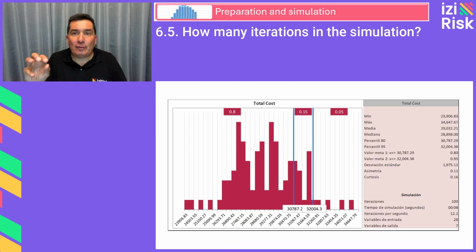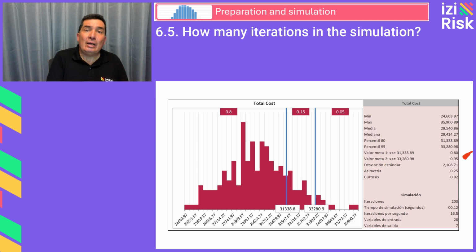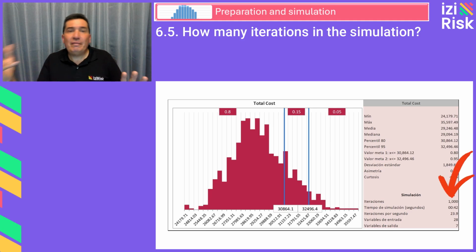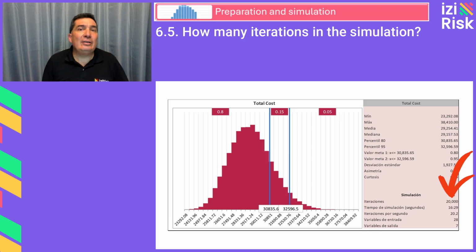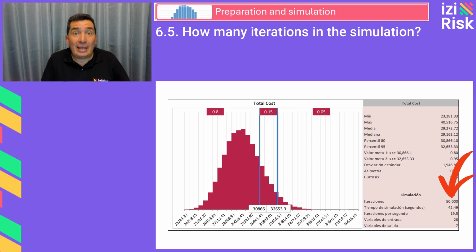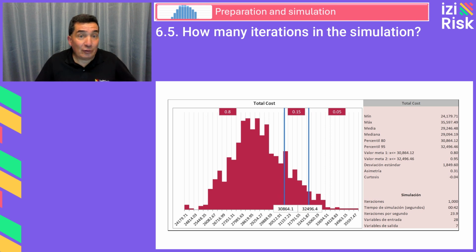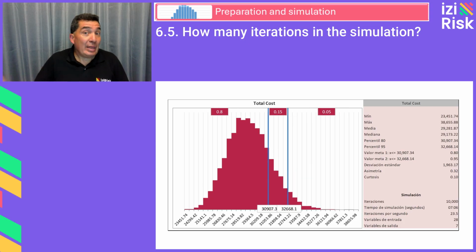Observe, for example, this sequence of 9 histograms generated with an increasing number of iterations, showing how the convergence or stability of the responses consolidated by the Monte Carlo simulation process improves. This series of graphs is generated with 100, 200, 500, 1,000, 2,000, 5,000, 10,000, 20,000, and finally 50,000 iterations. With 1,000 iterations, histograms still appear fragmented and poorly defined. With 10,000 iterations, histograms smooth out and converge, indicating better statistical representation.